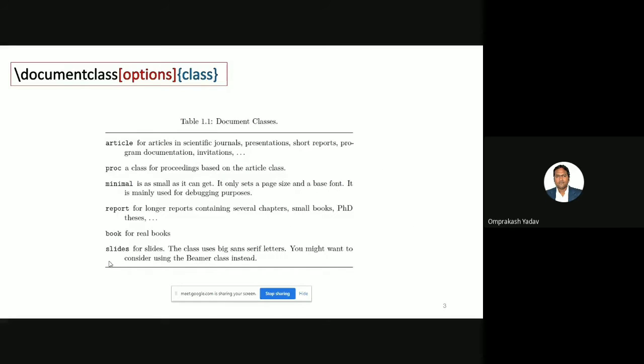So for example, here if you see document class options and class, it's mentioned over there, like article for articles in scientific journals, presentations, short reports, programs. But after changing that particular class, you will have to see whether your document is looking the way you desire. If it's matching, then you can proceed with that. Otherwise, just change from article to report or book, whatever you want. So these are the basic classes, like talk class, proceedings based on the article class, minimal. The report is there, book is there, slides are there.